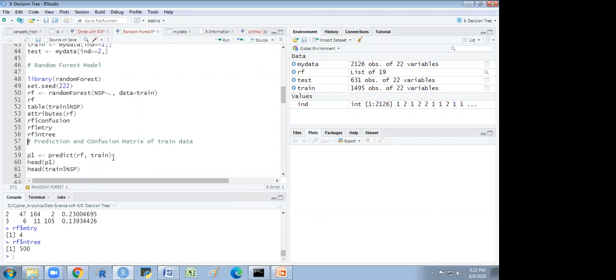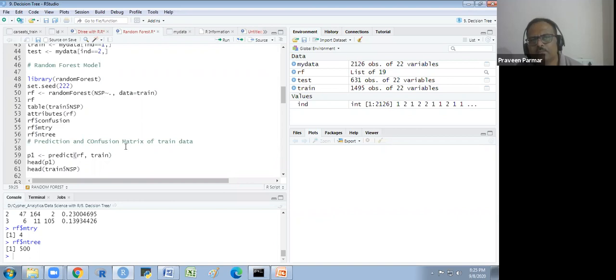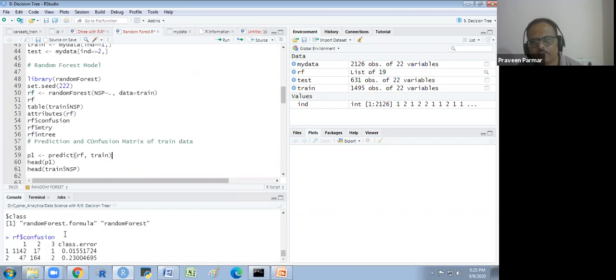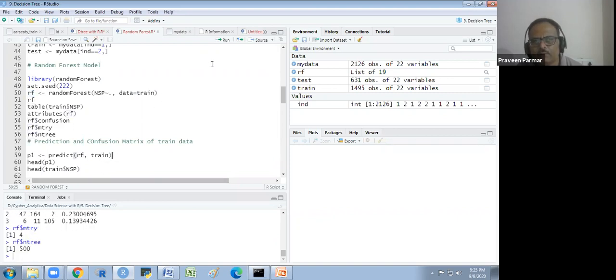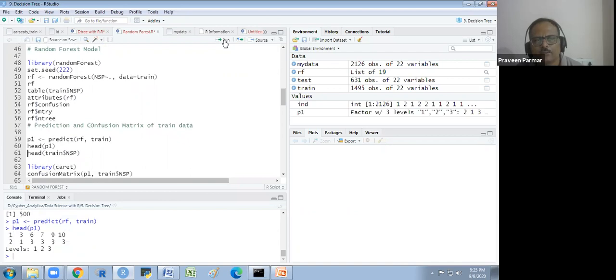Yes, sir. Now I want to know the prediction for the training data with this model RF. I want to see it, but it is already given to me, but I'm doing it again. And the head of p1, I am watching that the prediction for the first patient is suspect, and the third patient is normal, and the sixth, it is randomly taken.